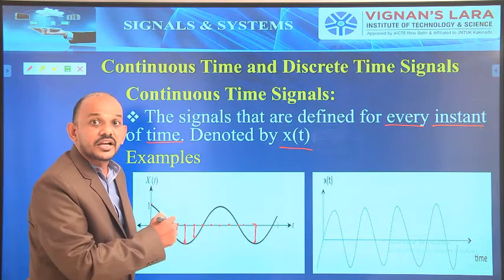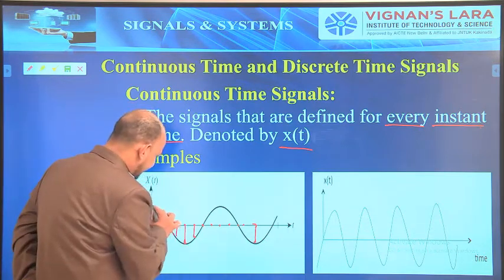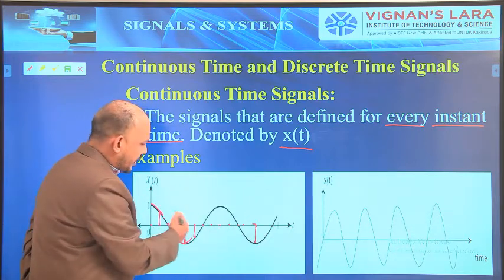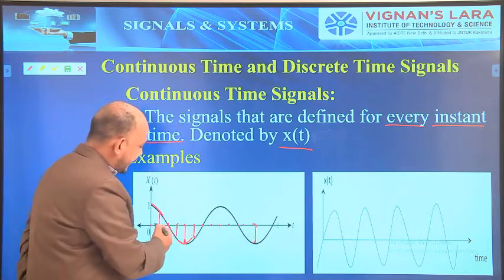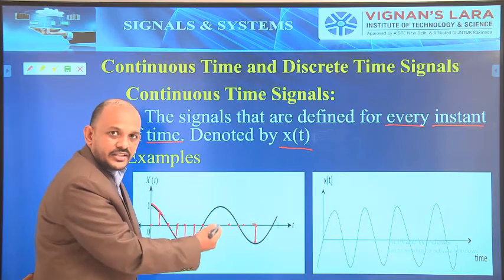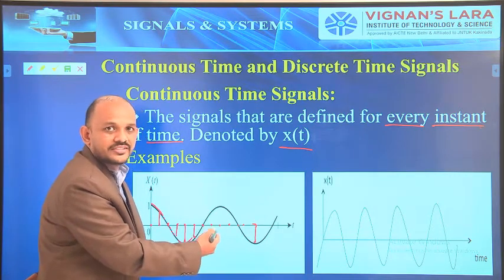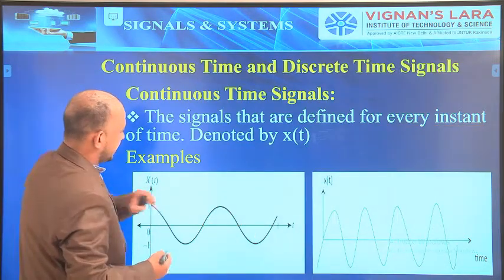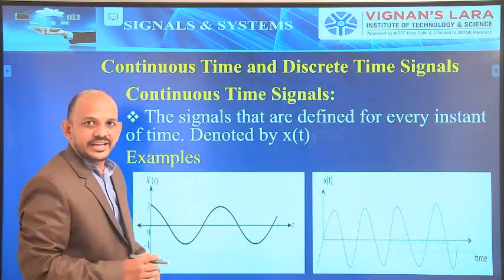Hence it is called as continuous time signal. So as it is varying continuously, there are no gaps in that signal, and at every instant of time I am getting the output value. Hence it is called as continuous time signal. Okay, clear? So this is the continuous time signal.